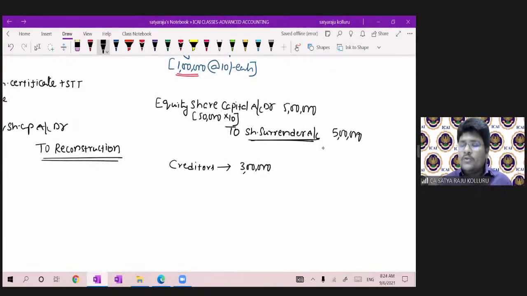Now we want to settle the creditors. We want to settle the creditors through issue of shares which exist in the share surrender account. In the share surrender account, shares are there now. Now we want to settle the creditors by issuing equity shares through utilization of the share surrender account. Now, what is the accounting treatment?